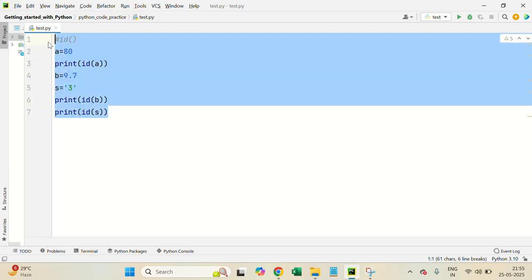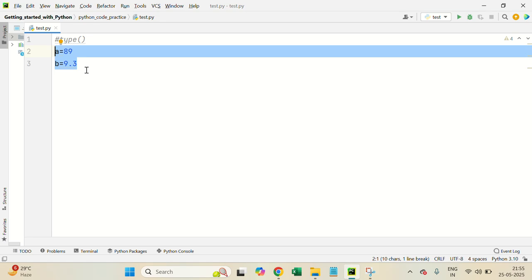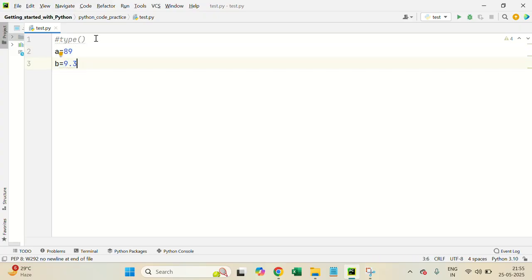Now the next function we'll learn is the type function. How does the type function work? As I said, the id function was printing the address of the particular variable. Now the type function will let you know what is the data type of this particular variable. Data type means whether it is an integer, a float, a string, or a list.